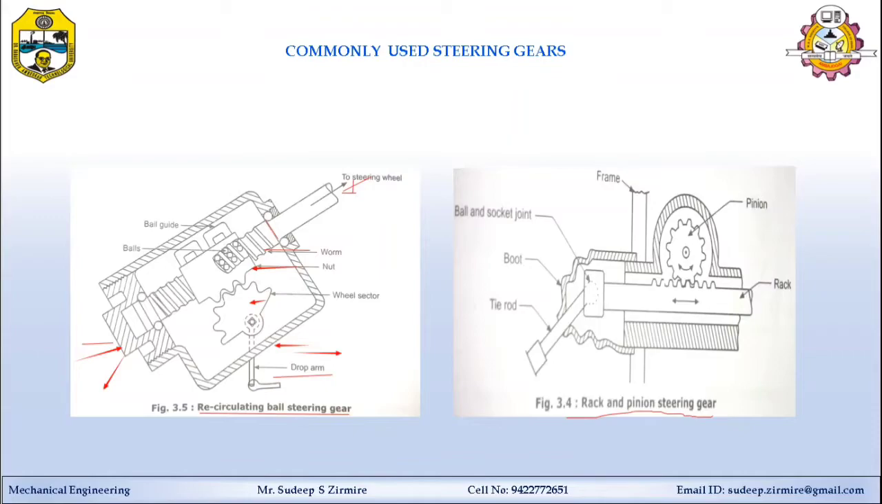Here this mechanism is simple and light in weight. It also requires less space and has fewer linkage parts compared to the other gears. This mechanism consists of rack, pinion, boot, tie rod, and casing, which is supported on the frame. You can see this frame, this casing is attached over the frame.